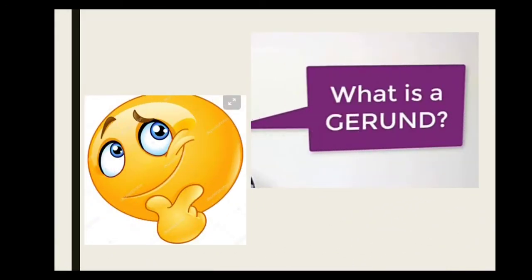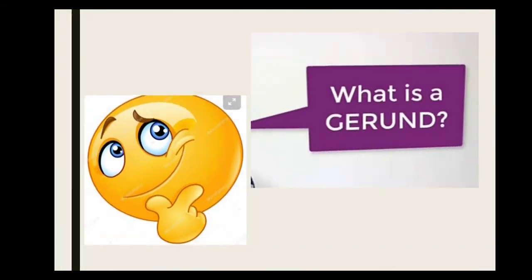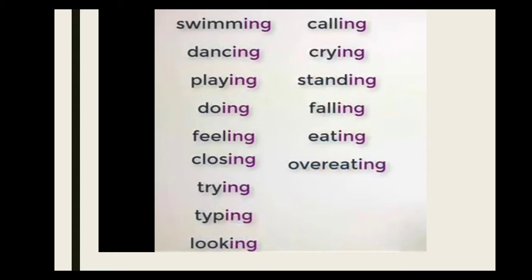What is a gerund? A lot of students get confused. First, ma'am said the gerund functions as a noun, and gave examples. A gerund ends with ing. Some examples are swimming, dancing, playing, doing, feeling, closing, trying, typing, looking, calling, crying, standing, falling, eating, overeating.